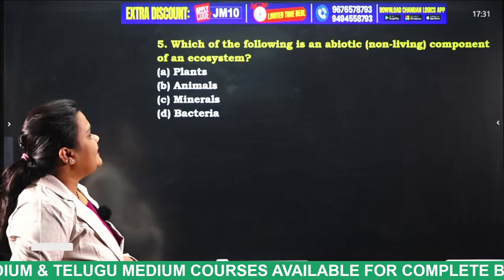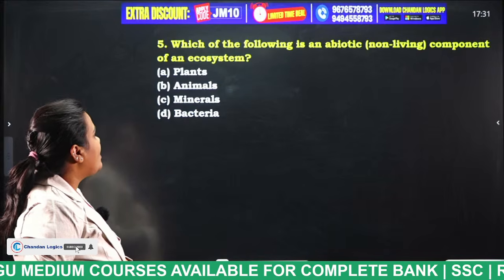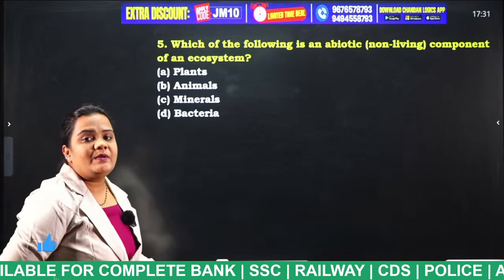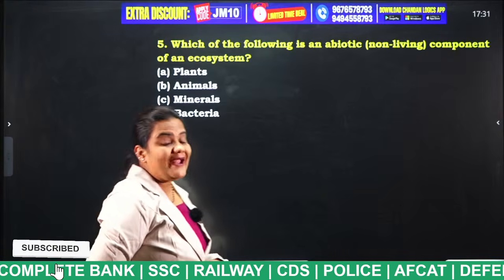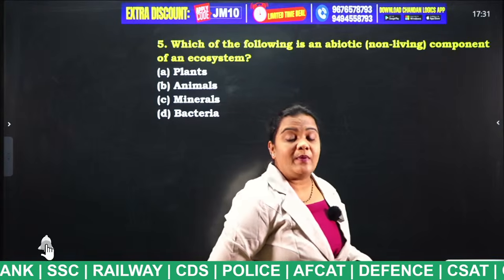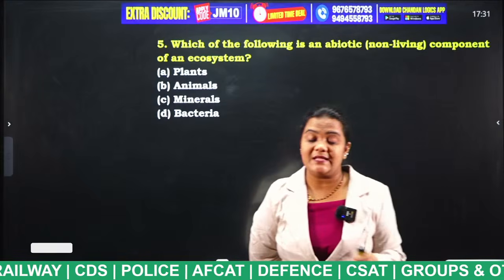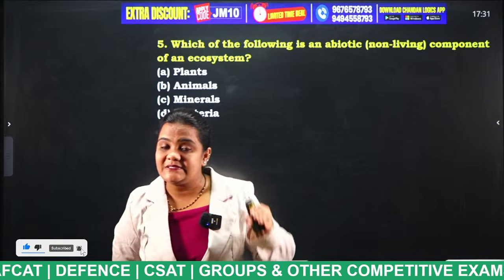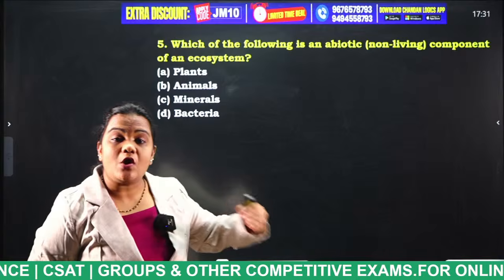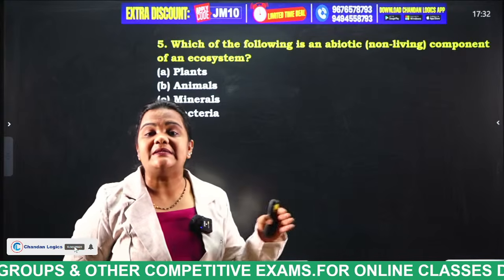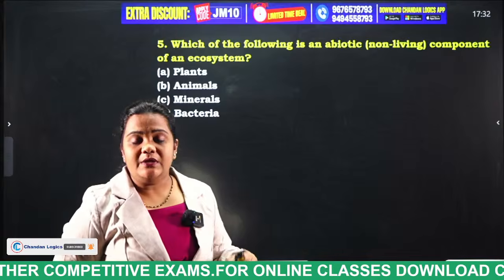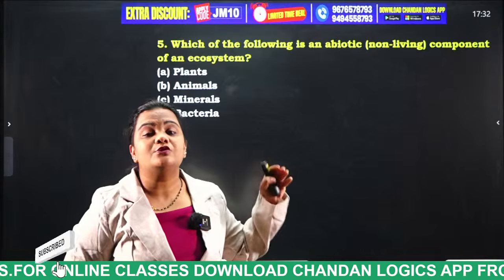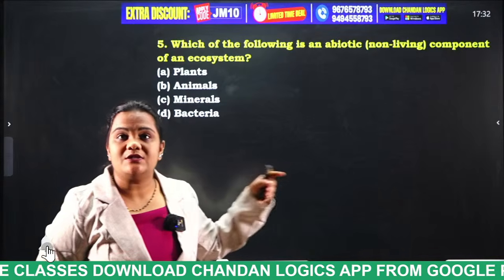Which of the following is an abiotic non-living component of an ecosystem? Plants, animals, minerals, bacteria. Now tell me, what do you mean by abiotic component and what do you mean by biotic components? Biotic components are nothing but which have life. The components which have life are considered biotic components, and the components which do not have life are considered abiotic components. If you look at the options, see which options have life and which do not, so that you can easily answer this question.